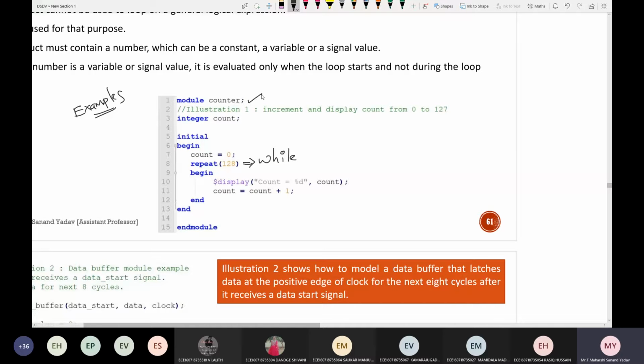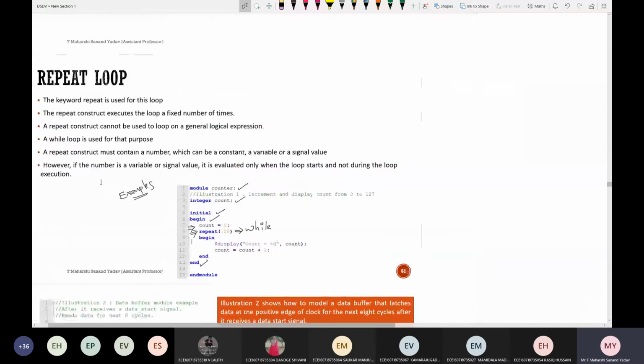So again, same module counter, and it is of type integer, initial begin. For every begin, there will be an end. Now here I've initialized count to 0 followed by repeat, so I'm repeating this particular thing for 128 times. Whereas in the above example, if we see the while loop, what happened in while?